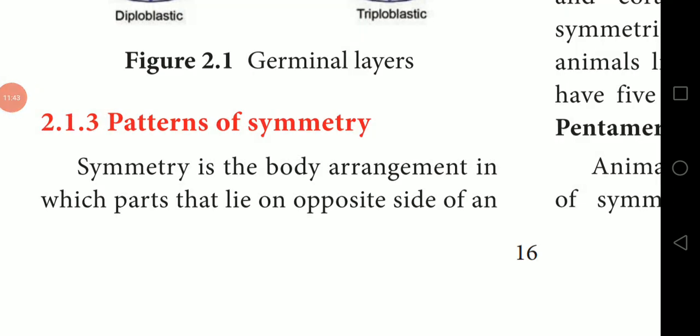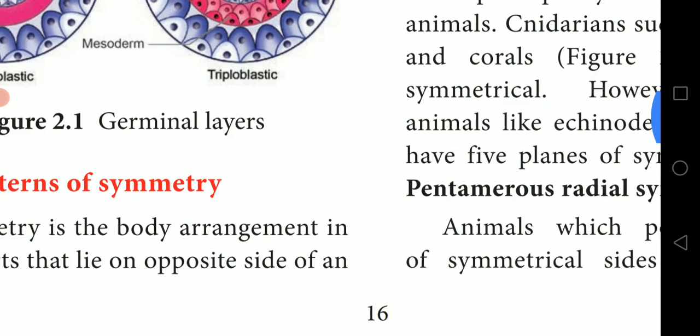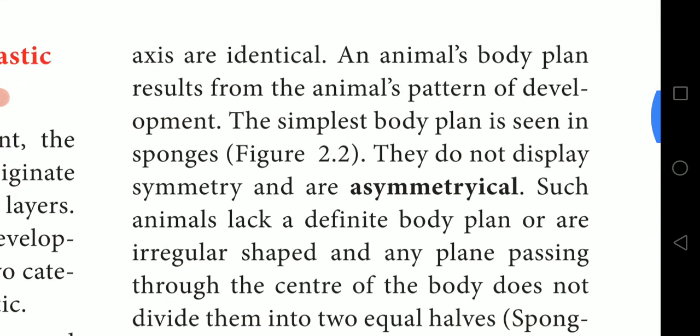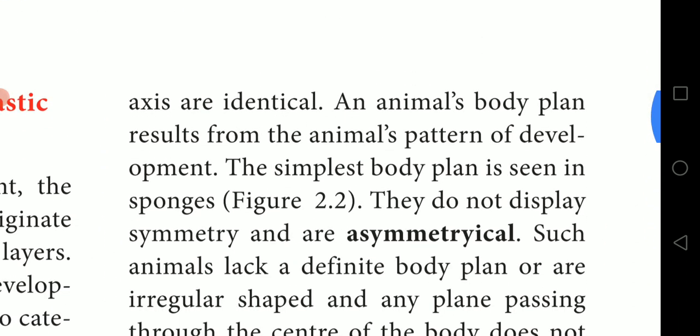What do you mean by symmetry? The arrangement of the body we call symmetry. Symmetry is the body arrangement in which parts that lie on opposite sides of an axis are identical.